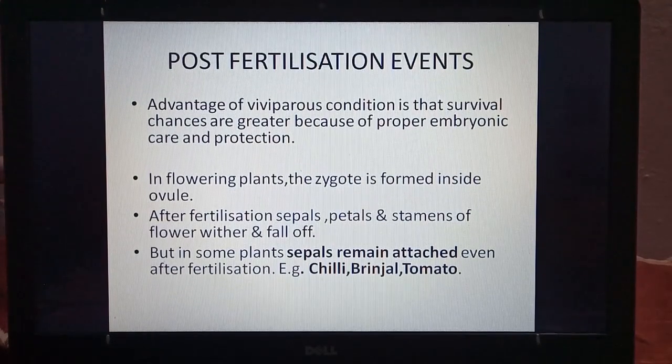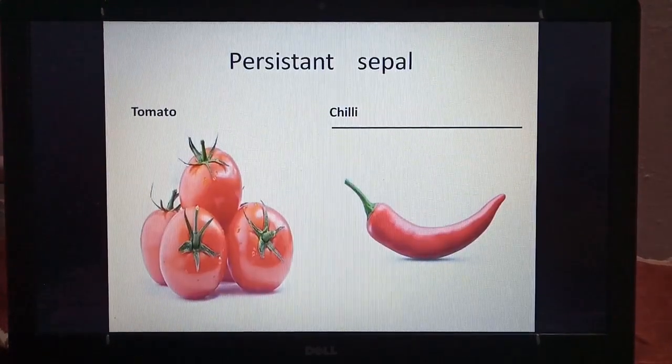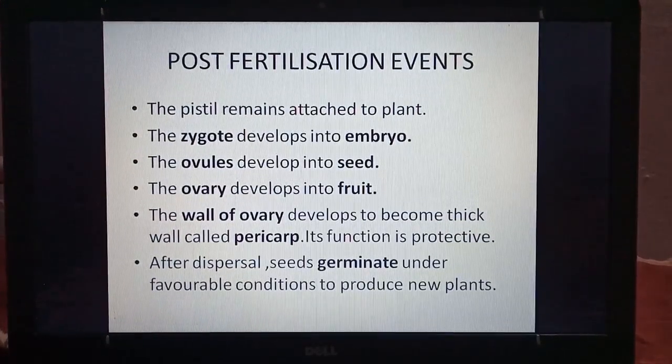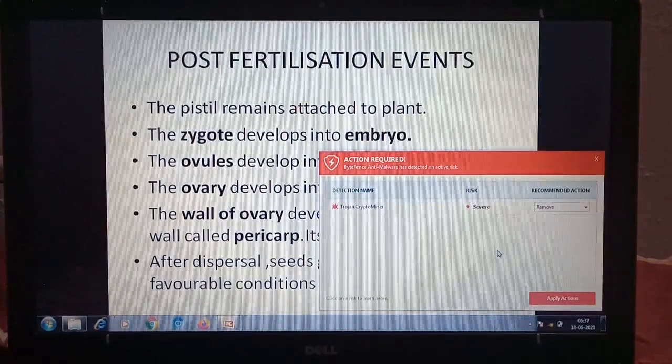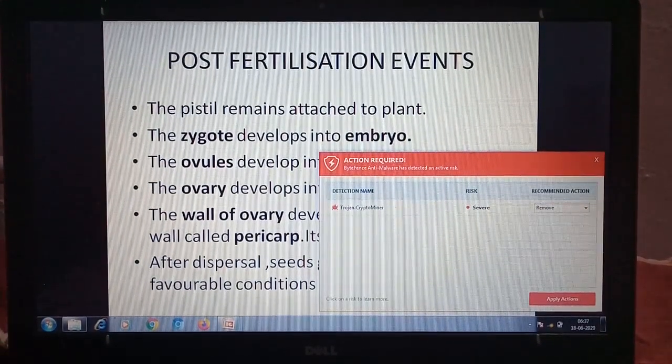Example is chili, brinjal and tomato. In this figure you can see that in tomato the green structures which are attached are sepals. They are persistent. Persistent means they always remain. And in chili also, the pistil remains attached to the plant. So after fertilization, the pistil remains attached to the plant.